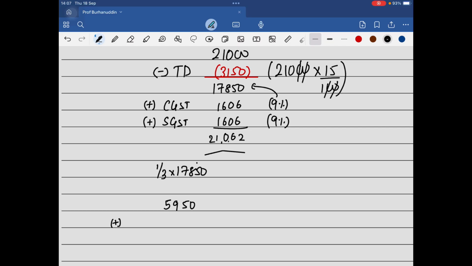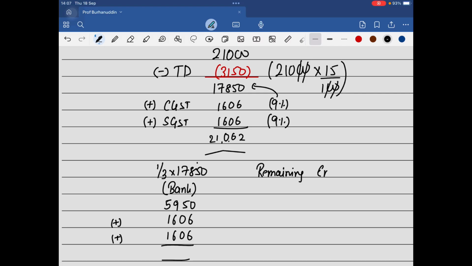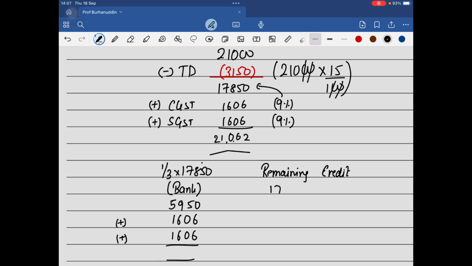5950 is the one third amount, plus the full amount of GST, 1606 plus 1606, that is 9162. That is going to be paid by bank. And the remaining, I believe, is your credit. So this is going to be 17,850 multiplied by 2/3, because 1/3 is 5950.